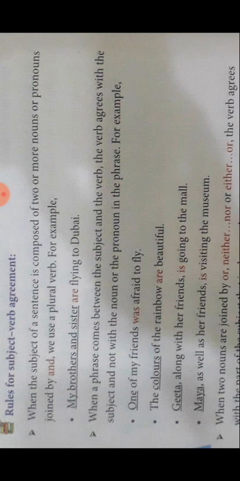When a phrase comes between the subject and the verb, the verb agrees with the subject and not with the noun or the pronoun in the phrase. For example, one of my friends was afraid to fly. One is singular, so we have used was. The colors of the rainbow are beautiful. Colors is plural, so we have used the verb also plural, are.